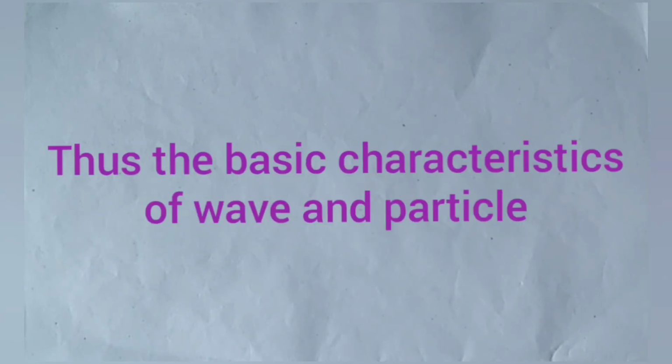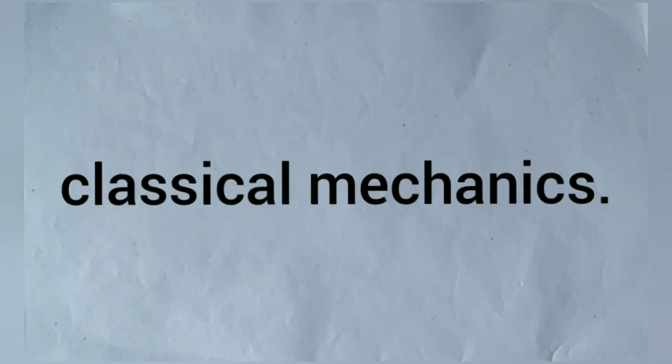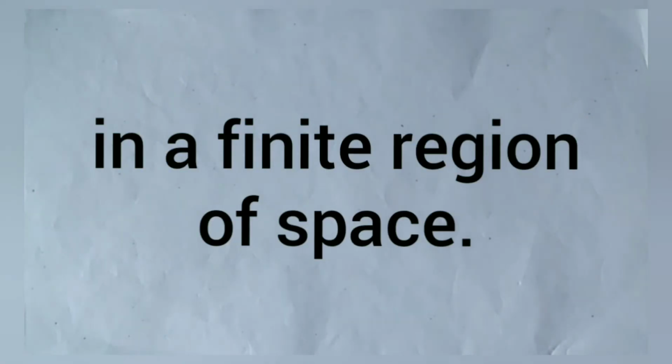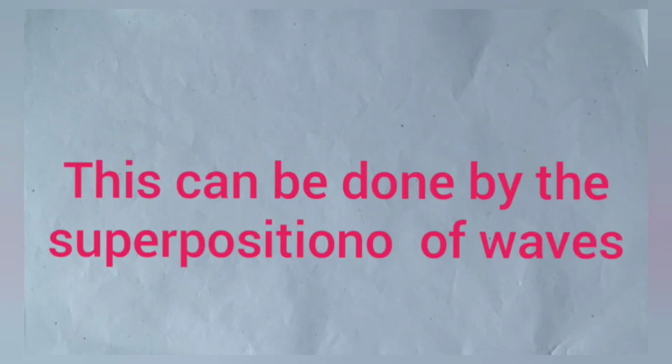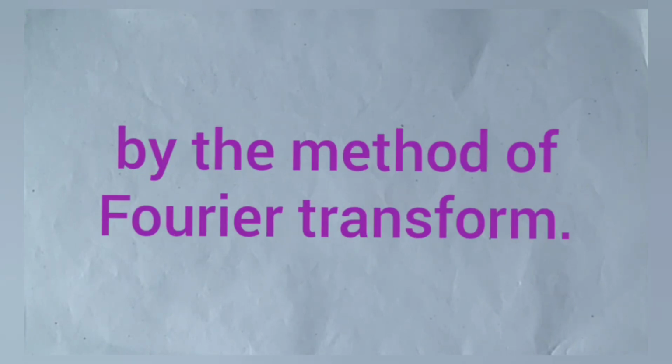Thus, the basic characteristics of wave and particle are incompatible according to classical mechanics. Again, from the wave and particle viewpoints, it should be possible to localize the wave in a finite region of space. This can be done by the superposition of waves of different wavelengths upon one another by the method of Fourier transform.